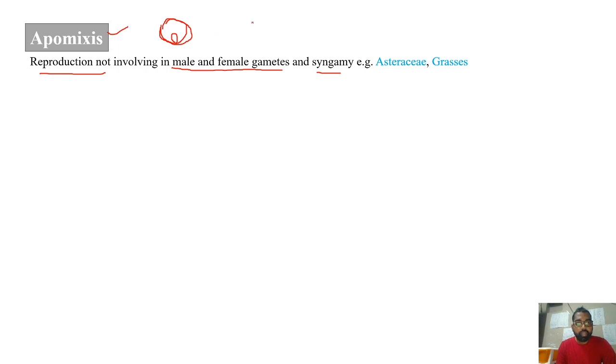Normally, when male and female gametes are present and if there is a fusion in that, we have considered that as amphimixis. That is, there is fusion of two different gametes, male and female gametes, amphimixis. But here apomixis, apo is without, away from, mixis, fusion. So there is no fusion of male and female gametes. Such kind of condition is called apomixis.